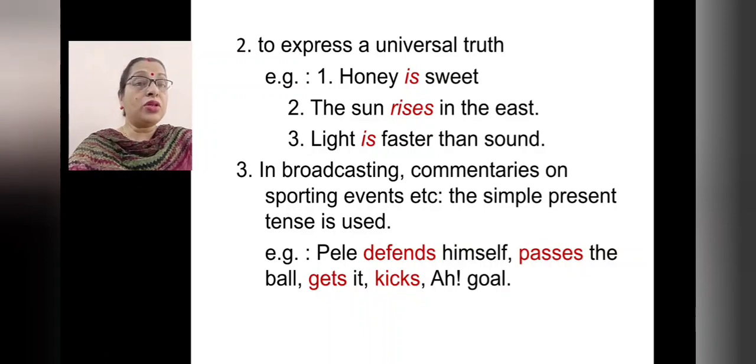Then in broadcasting commentaries on sports events, etc., the simple present tense is used. For example, Pele defends himself, passes the ball, gets it, kicks, goal. So here the verbs are used in the simple present tense: defends, passes, gets, kicks.